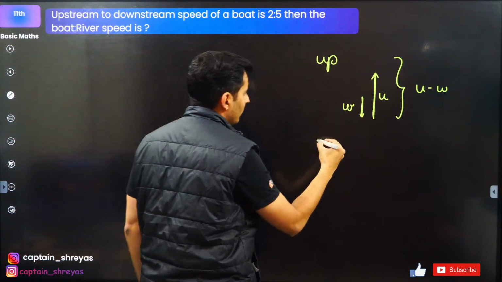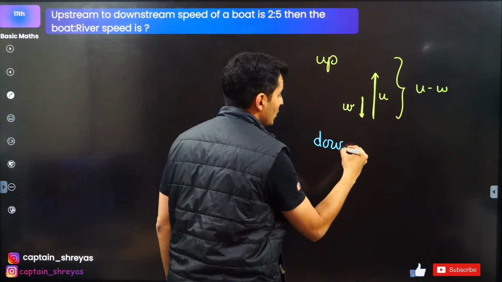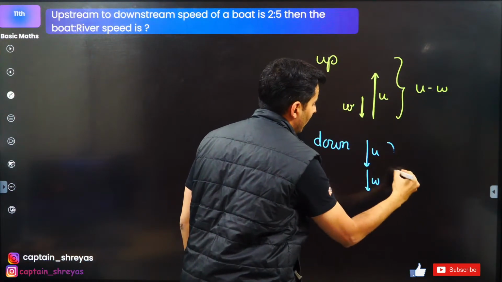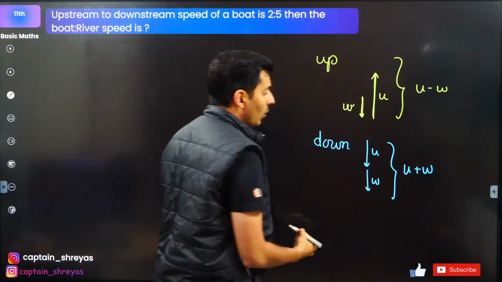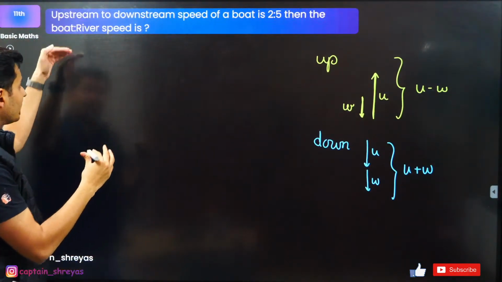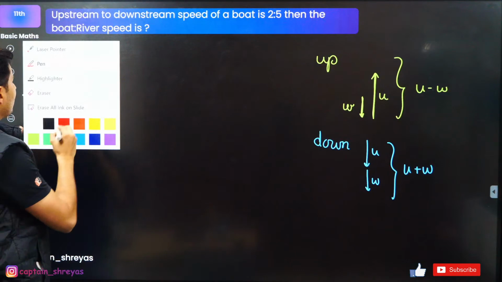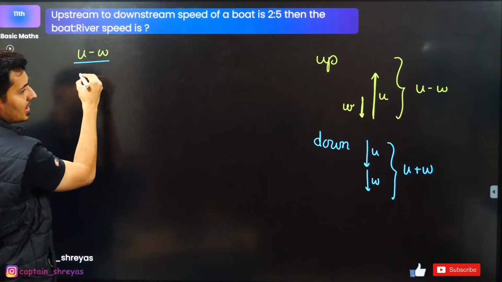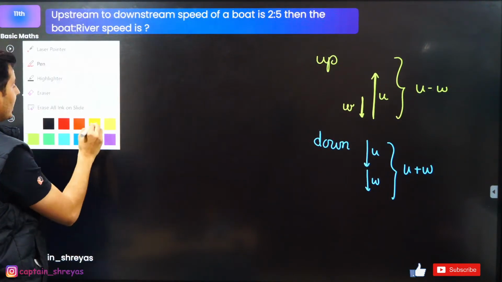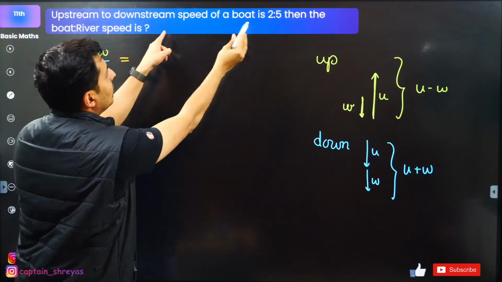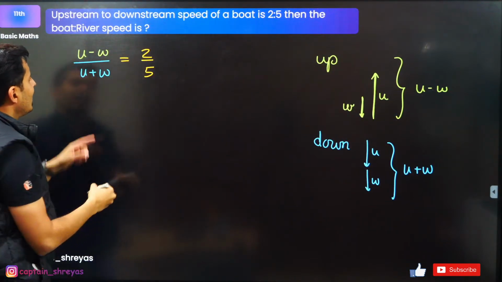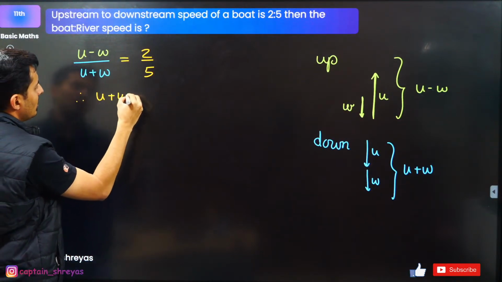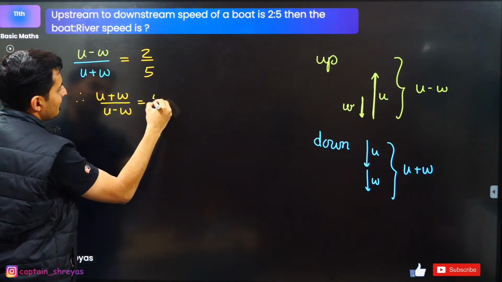Similarly, when you go down the stream, that means you're going with the flow. Your boat velocity and the water velocity both add up, so the resultant velocity will be more, u plus w. So the ratio of these speeds is given. That means upstream, which is u minus w, upon downstream, which is u plus w, is equal to 2 is to 5. I can use componendo dividendo, but let me just flip it. So u plus w upon u minus w is 5 by 2.